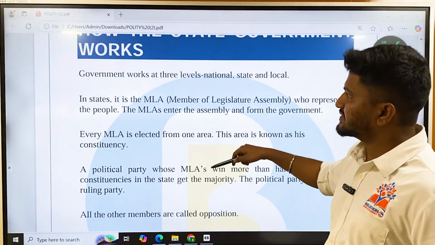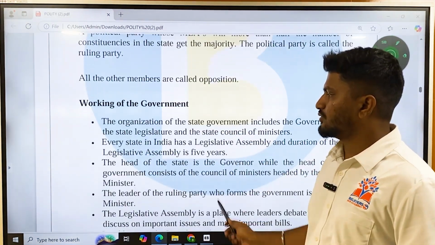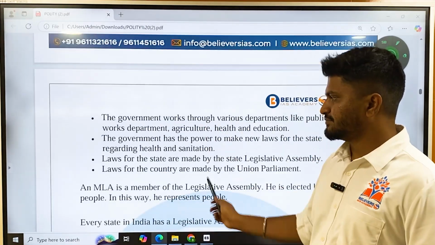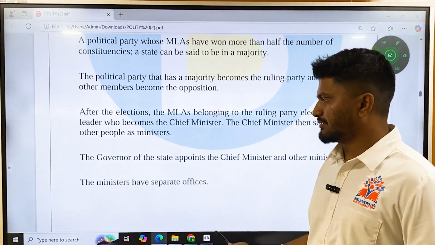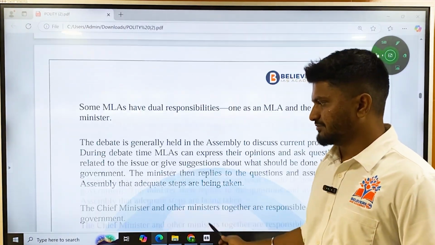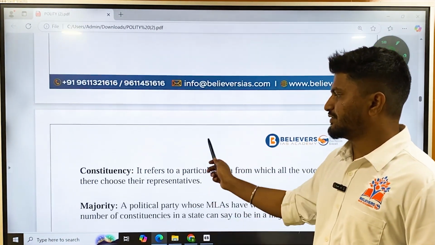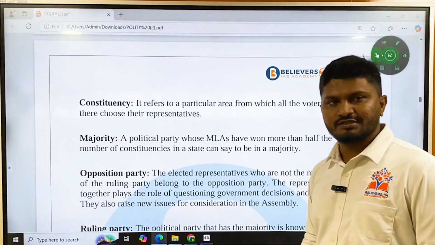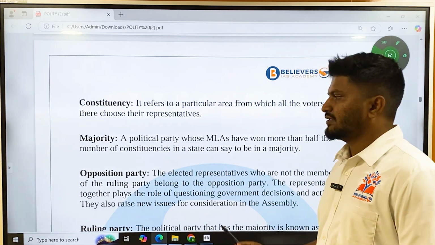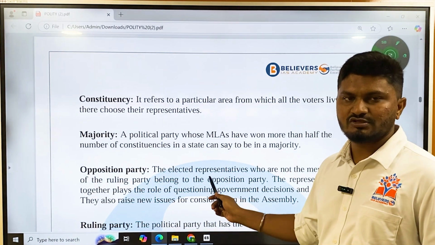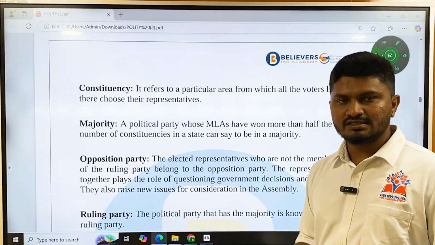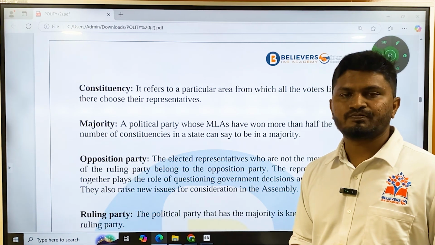Before we understand further about this, we have to know about certain keywords. These keywords are repeated throughout the chapter. So these keywords are constituency. What is constituency? You might have heard about constituency in newspapers, you might have heard about this in news channels, etc., during the period of election.